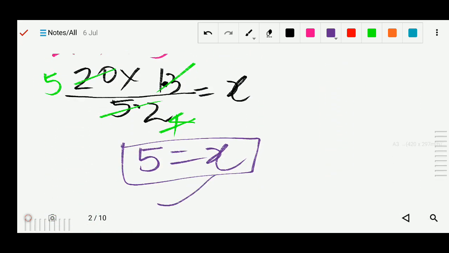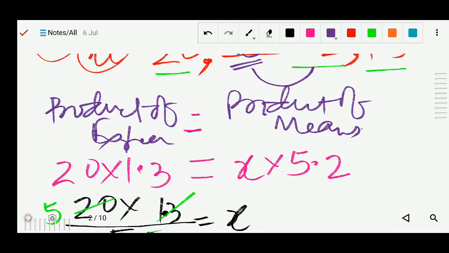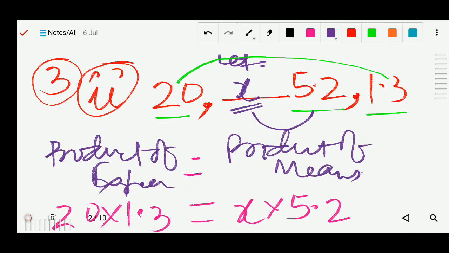So likewise you can solve whichever term is missing. You just let it be x, suppose the value x, and you can solve. Question number 3. Got it? Now number 4 we will solve.